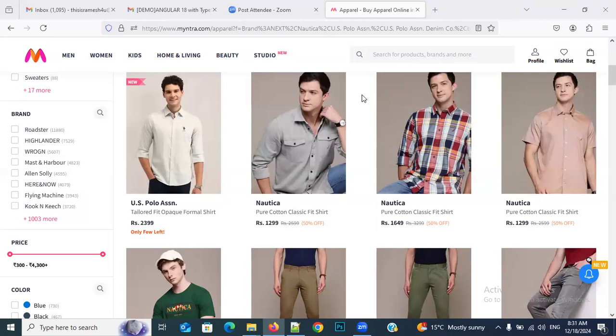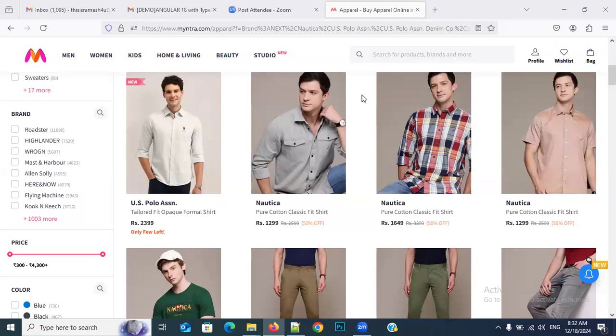That means you are registering only one time in your entire life. Next time onwards, it does not ask you to register again.